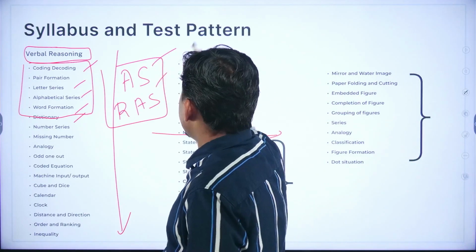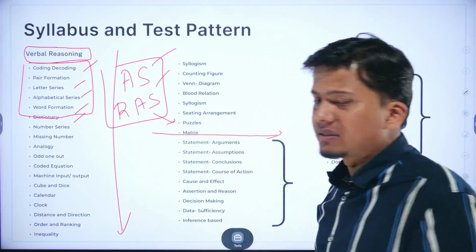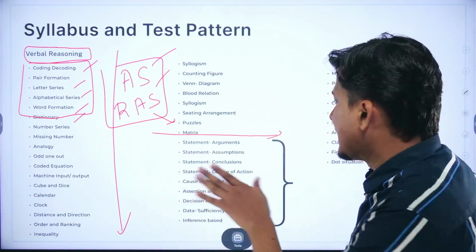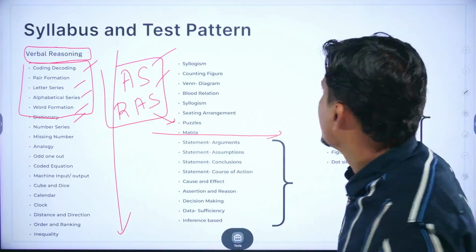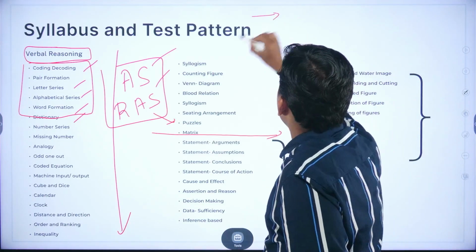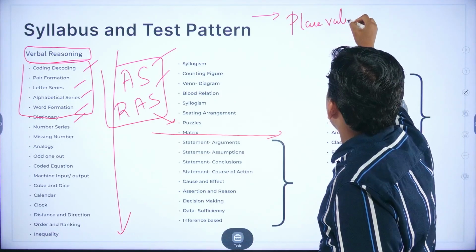So how we can learn the alphabetical series and the reverse alphabetical series is a very common question, and in the previous sessions I explained how we can recall the place values of alphabets.